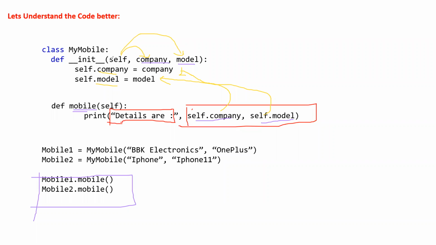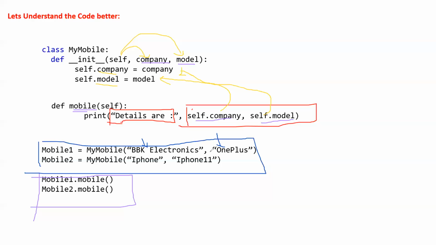And why this? Because when we are defining this object, we have passed this one parameter, two parameters, then this parameter, and then this parameter. So what will happen? The first parameter will go to the company, the second parameter will go to the model. Similarly for this iPhone and iPhone 11.